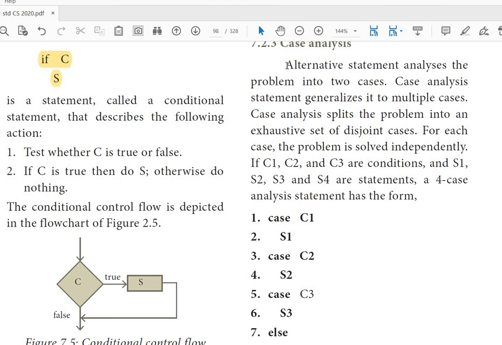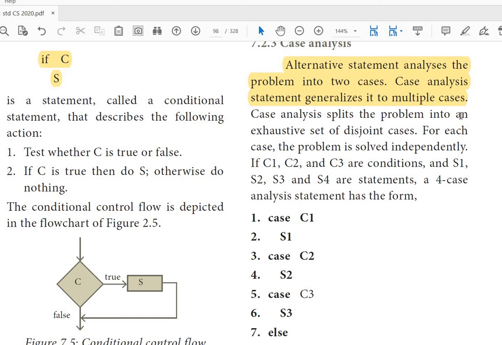Then another one is case analysis. An alternative statement analyzes the problem into two cases. The case analysis statement generalizes it to multiple cases. That means in an alternative statement there will be two possible outputs: if the condition is true, one output; if the condition is false, another output. Only two things are possible. But in case analysis, we can check any number of conditions.